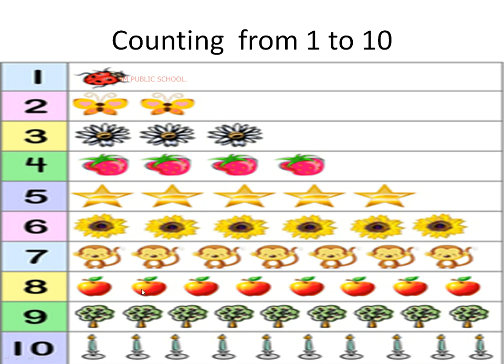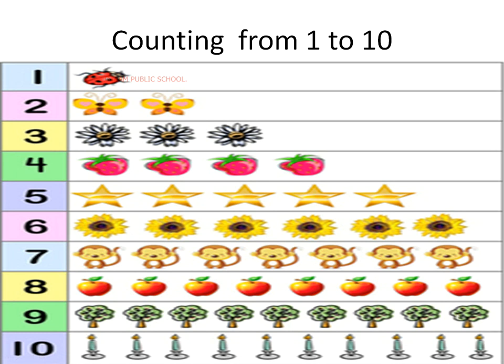Now what is this? Fruit, right? Do you like fruit? I too like fruit. Shall we count how many fruits are there? 1, 2, 3, 4, 5, 6, 7, 8. How many fruits are there? 8. How many trees are there? Shall we count? 1, 2, 3, 4, 5, 6, 7, 8, 9. How many trees?